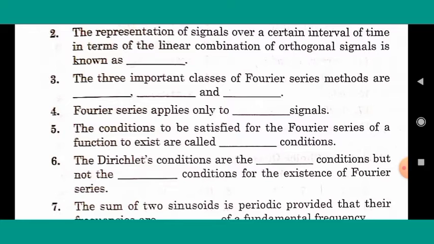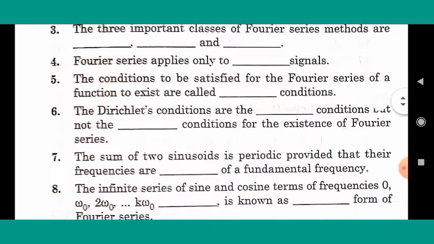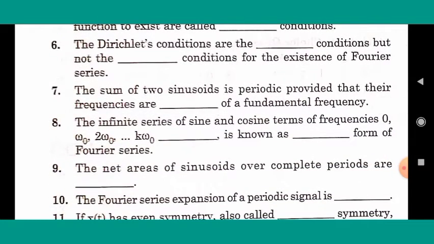Right answer is Dirichlet's condition. Next, the Dirichlet's conditions are the blank condition but not the blank condition for the existence of Fourier series. Six, right answer is sufficient and necessary. Next, the sum of two sinusoids is periodic provided that their frequencies are blank of fundamental frequencies. Right answer is integral multiples.